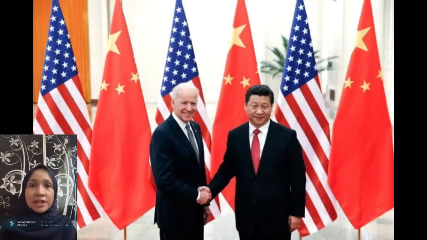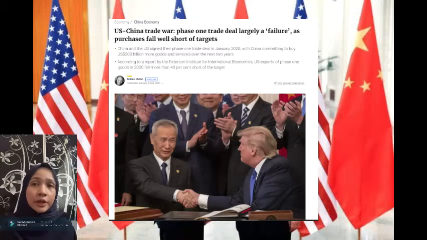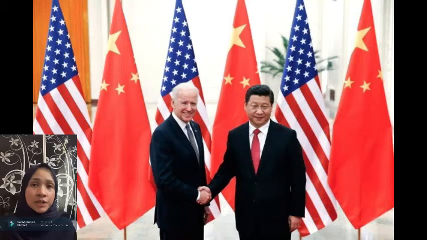Next, another solution they made was the Phase 1 trade deal in 2020. Officials from the Trump administration indicated that unresolved issues will be addressed in future meetings, but there are no immediate preparations for the next round of discussion.